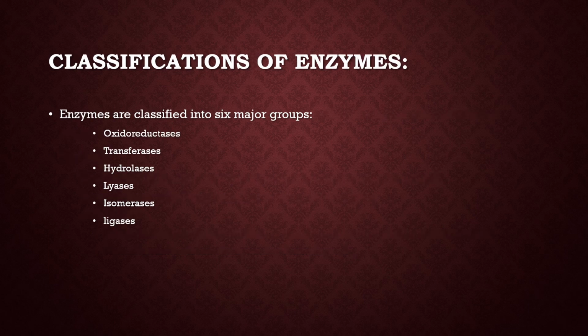Classification of enzymes. Enzymes are classified into six major groups. They are oxidoreductases, transferases, hydrolases, lyases, isomerases, and ligases.